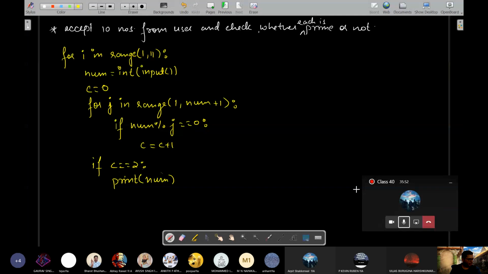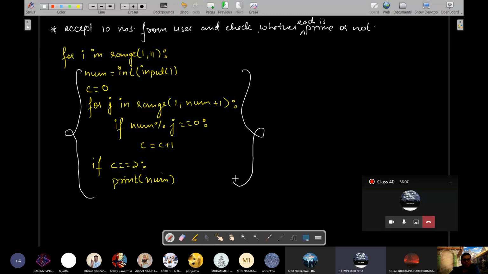Right. So ये बताइए, sir, in this program, could you please explain it again? अच्छा ये बताओ, Kevin, tell me, what is this program, this section, doing? It is the same as the previous.